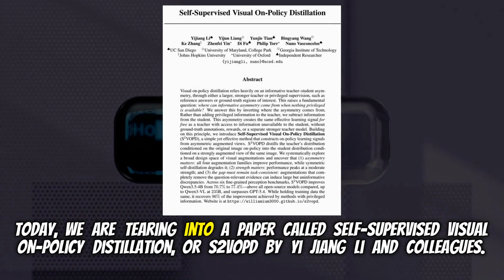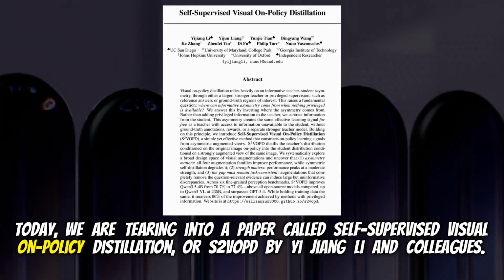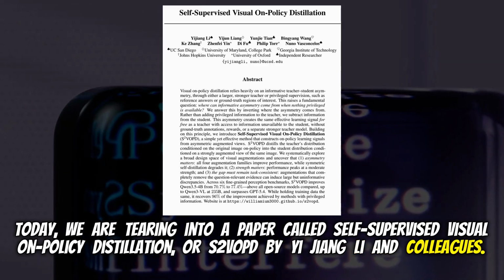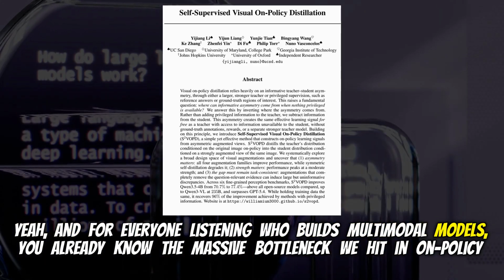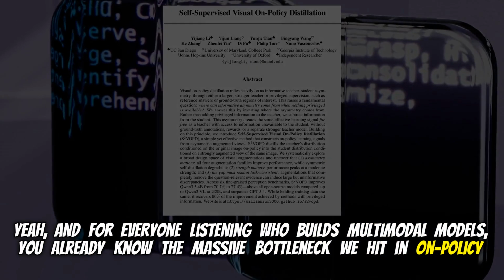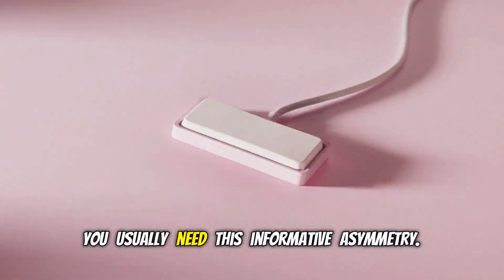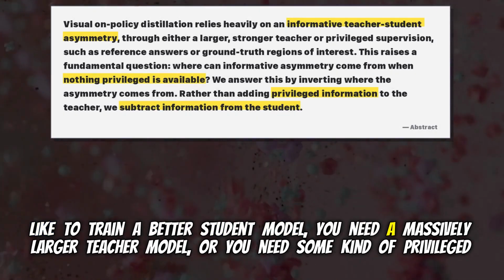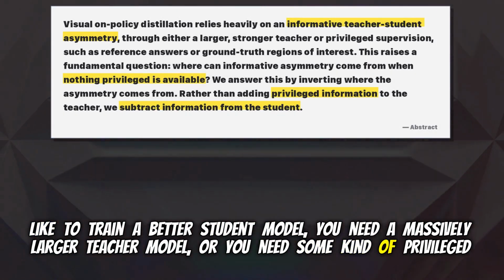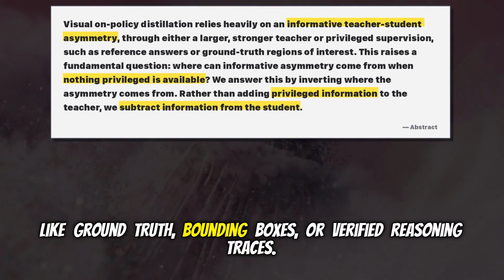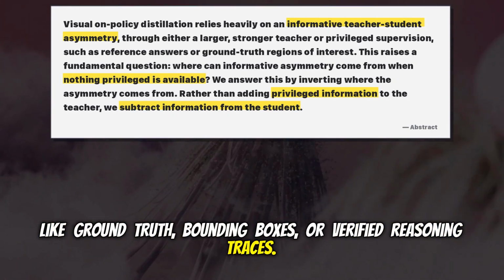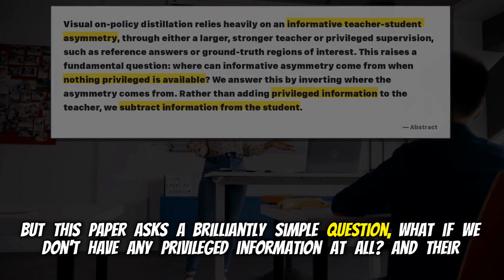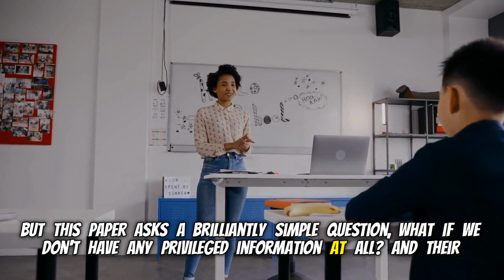Today, we are tearing into a paper called Self-Supervised Visual On-Policy Distillation, or S2VOPD by Yijiang Li and colleagues. Yeah, and for everyone listening who builds multimodal models, you already know the massive bottleneck we hit in on-policy distillation, right? Exactly. You usually need this informative asymmetry. Like to train a better student model, you need a massively larger teacher model, or you need some kind of privileged information. Right, like ground truth, bounding boxes, or verified reasoning traces. Yeah, things the student just doesn't have. But this paper asks a brilliantly simple question. What if we don't have any privileged information at all?